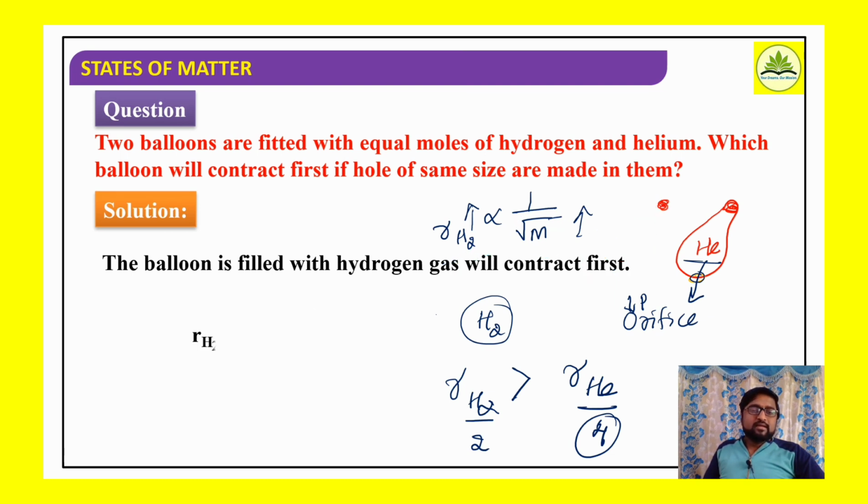Rate of effusion of hydrogen to that of helium is equal to the square root of molecular mass of helium to the molecular mass of hydrogen. As molecular mass of hydrogen is 2 and that of helium is 4, therefore smaller the molecular mass, greater is the rate of effusion. On that concept, we are saying the balloon filled with hydrogen gas will contract first. Okay.